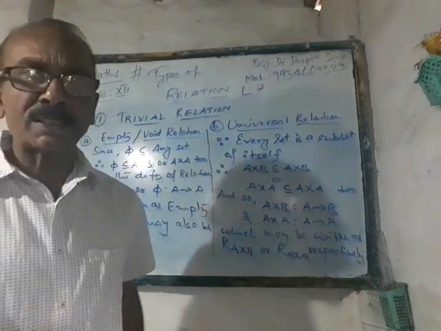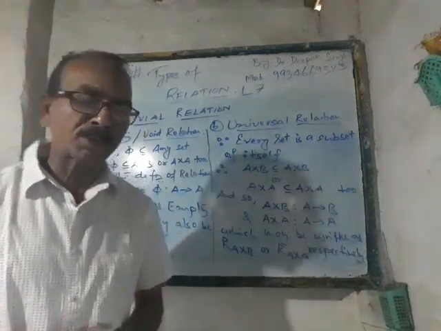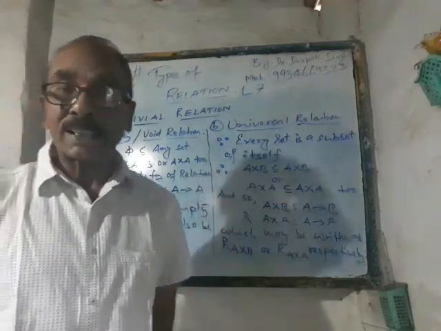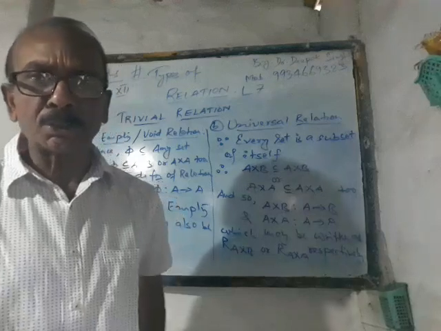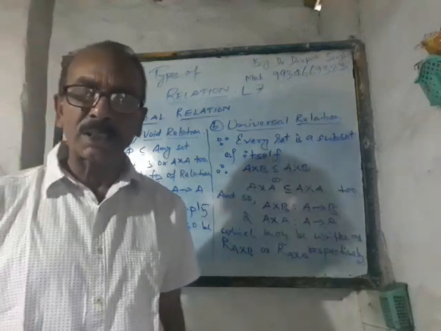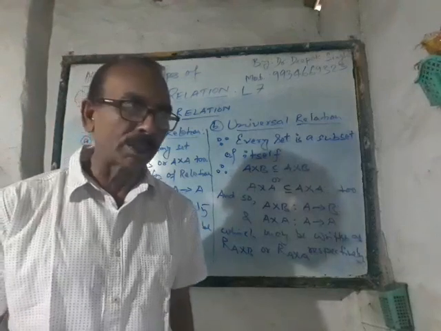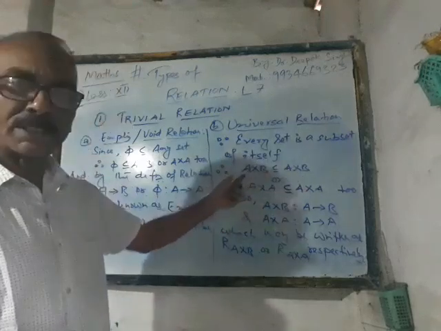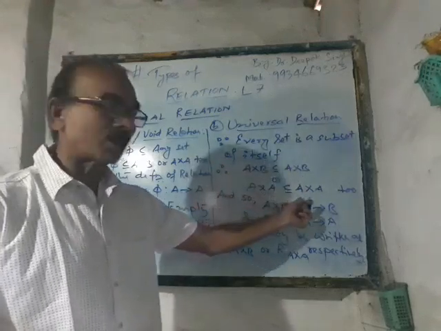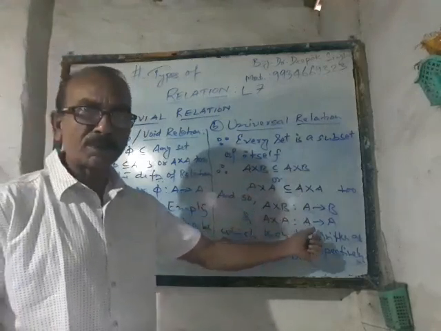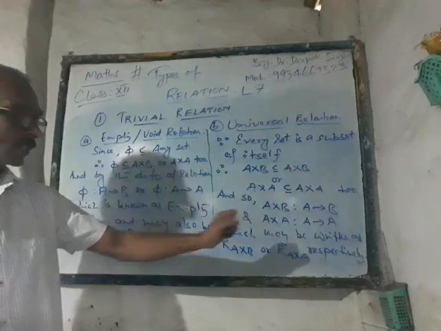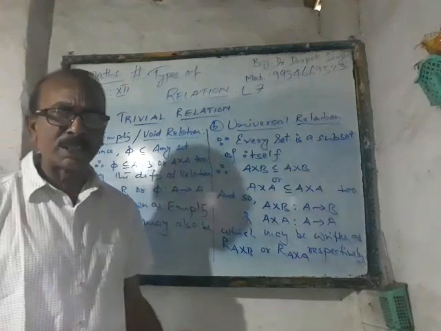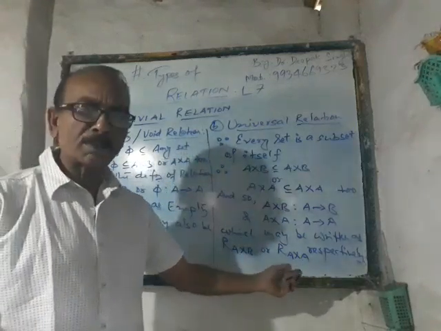Now so far as universal relation is concerned, since every set is a subset of itself, naturally A cross B is also a subset of A cross B. So in that case again A cross B will be a relation from A to B, or if A cross A is a subset of A cross A, then A cross A is a relation from A to A. Here we have written the definition that A cross B is a subset of A cross B because every set is a subset of itself. A cross A is also a subset of A cross A. So A cross B is a relation from A to B, and A cross A is also a relation from A to A, which may be written like this, or you may write A cross B only, no matter whatever symbol is used by you.